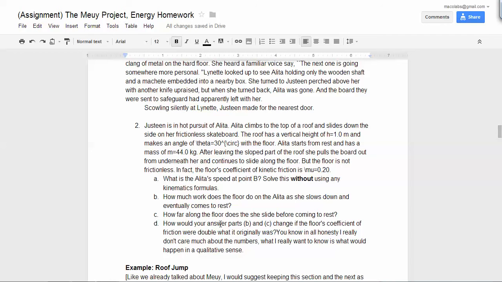Cool. All right, how would your answers to part B and C change if the floor's coefficient of friction were double the original? Yeah, I know, in all honesty, I really don't care much about the numbers. What I really want to know is what would happen in a qualitative sense. Would the distance halve? Would you stop in a quarter of the distance? That kind of stuff.